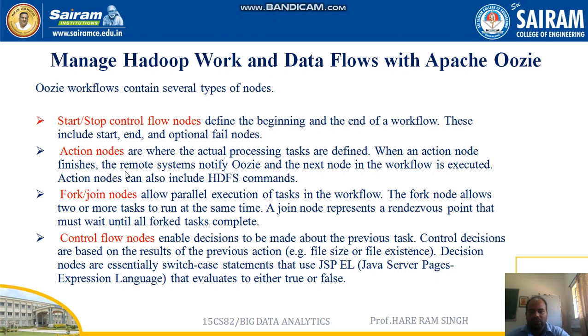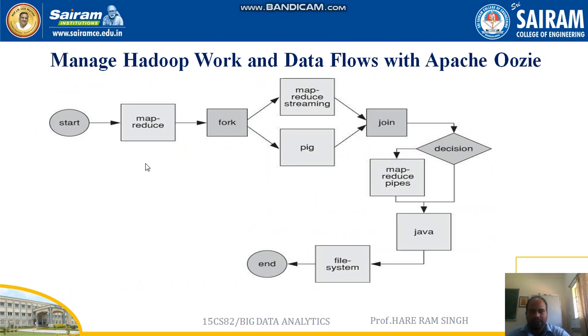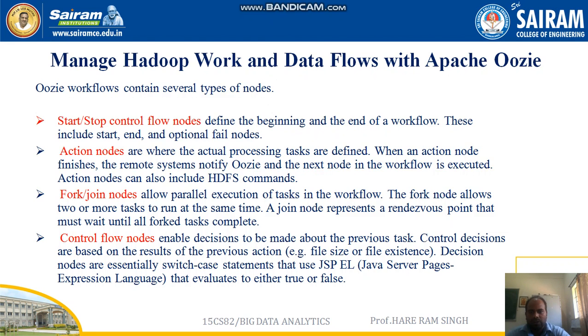As I said, Oozie controls the flow of the sequence of jobs. Action nodes can also include HDFS commands.